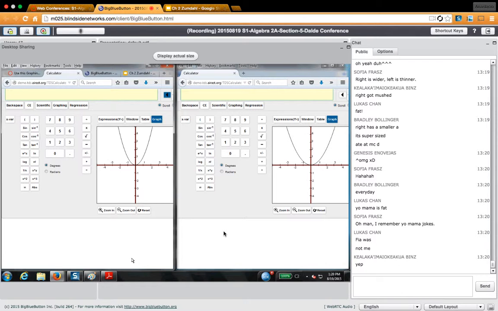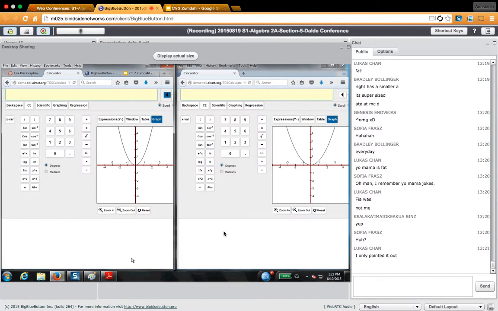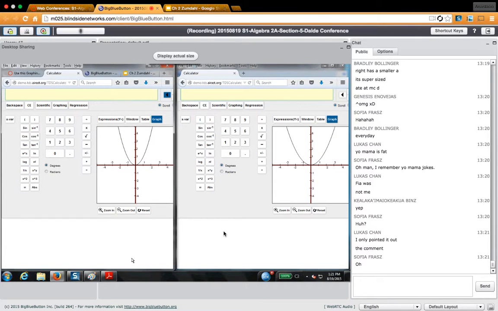Yeah. So really what you have is when a is a fraction between 0 and 1, because most numbers between 0 and 1 are fractions, but it doesn't only need to be a fraction. If a is a number between 0 and 1, then it's a fatter parabola or a vertically compressed parabola. Versus if it's a number bigger than 1, it is a vertically stretched parabola, making it skinnier than the standard parabola. And if a is negative, then it flips it upside down. We cool?